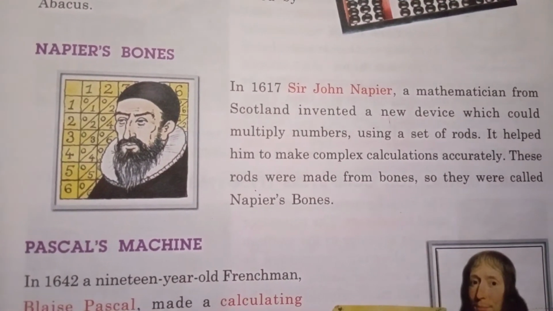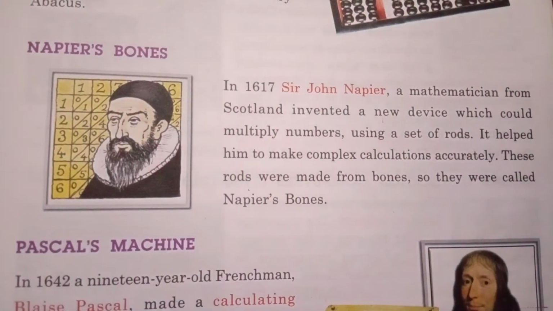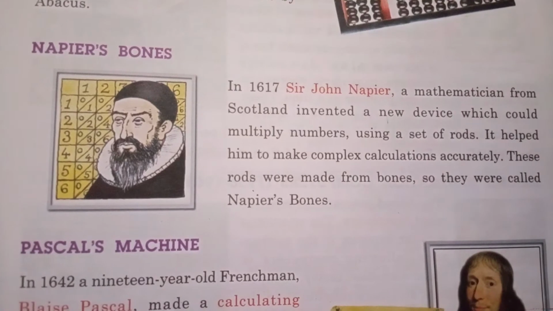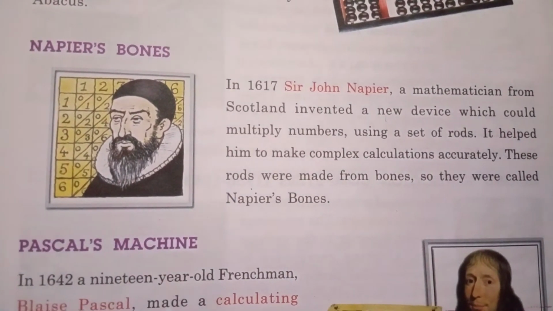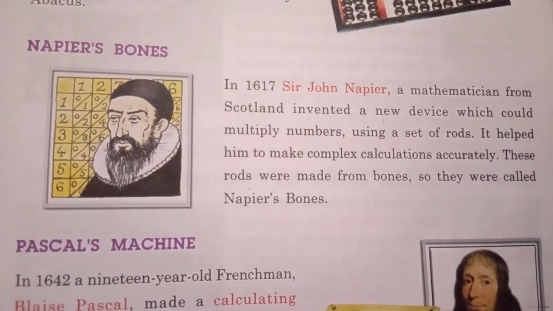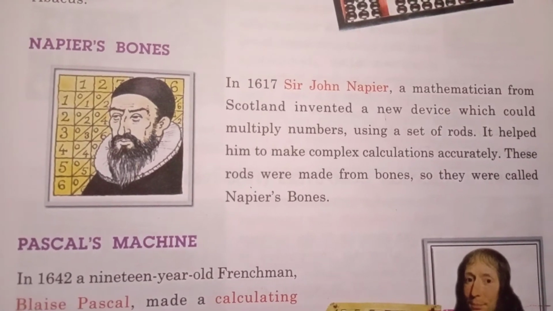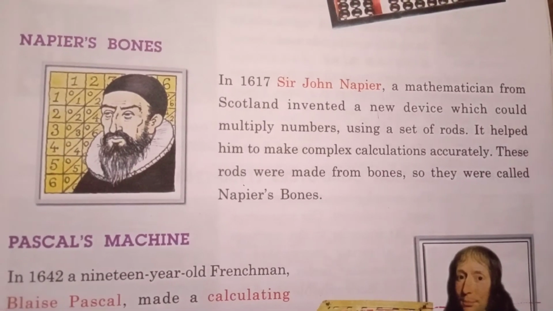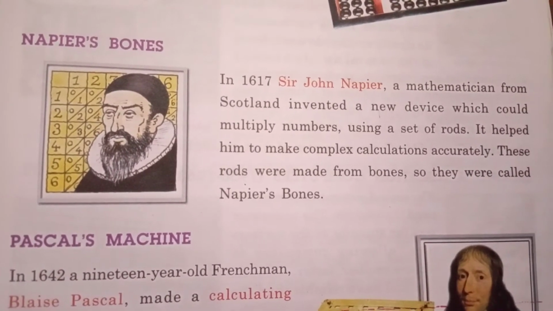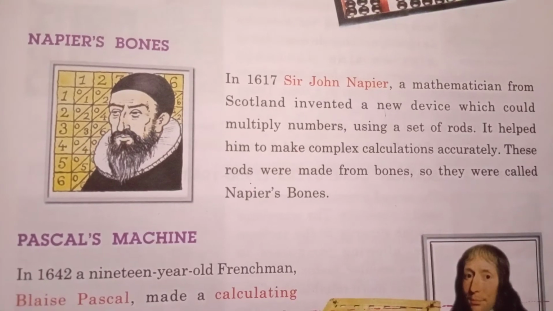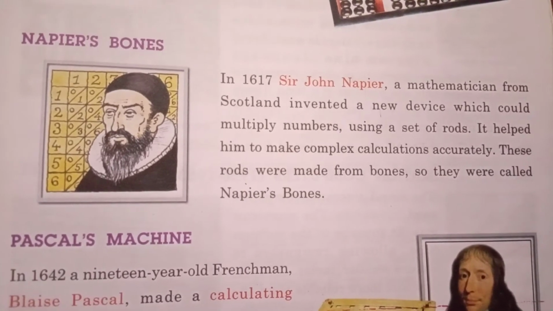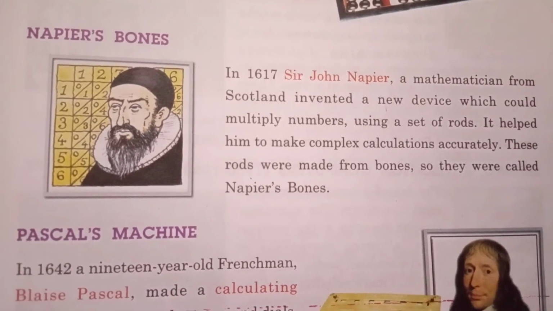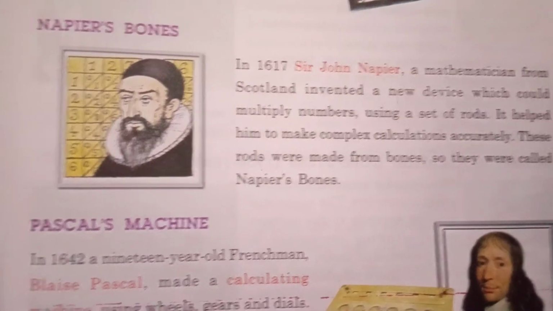It helped him to make complex calculations accurately. These rods were made from bones. Which type of rods are these? From bones. So they were called Napier's bones. The rods Napier used were made from bones. That's why this device is called Napier's bones.